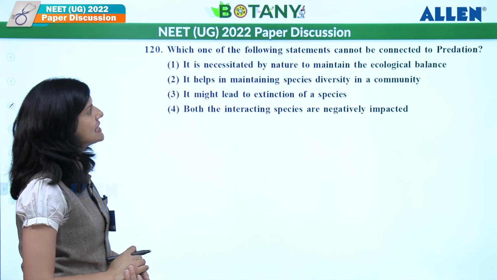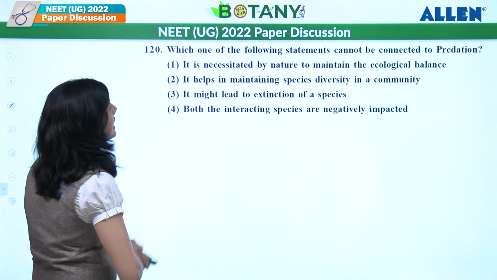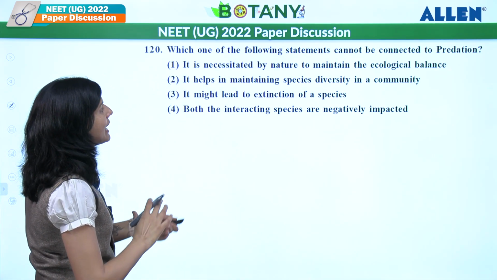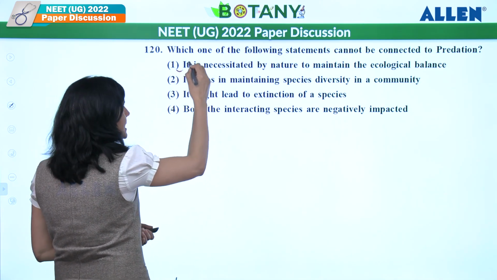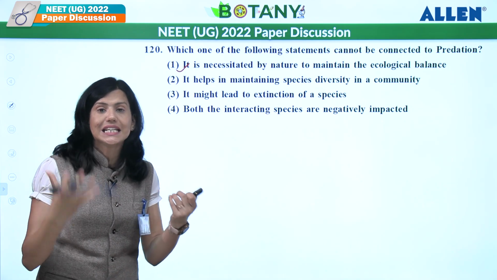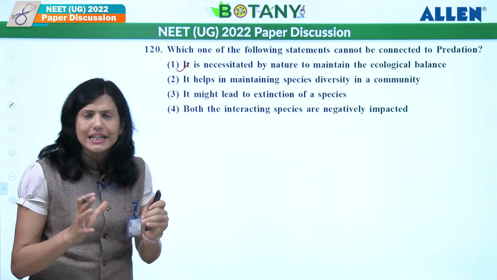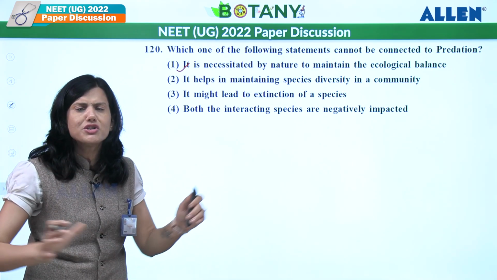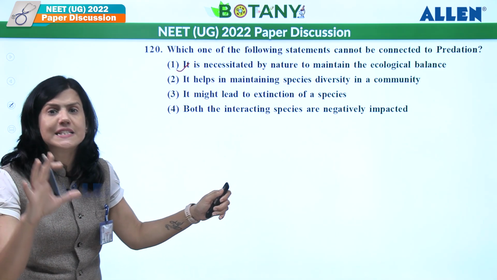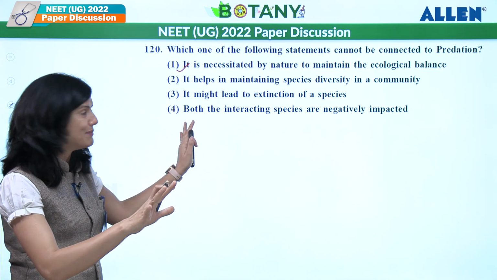Which one of the following statement cannot be connected to predation? Okay. It is necessitated by nature to maintain ecological balance. Correct. If predators are not eating prey over there, what will happen? Number of herbivores will increase so much and whole ecosystem will get damaged completely, right? So it is necessary to make that particular balance.